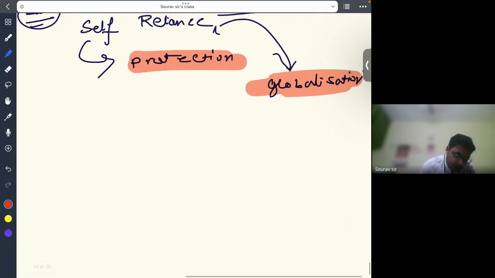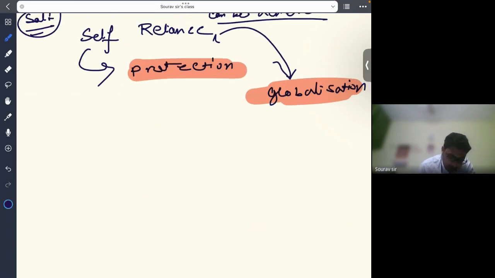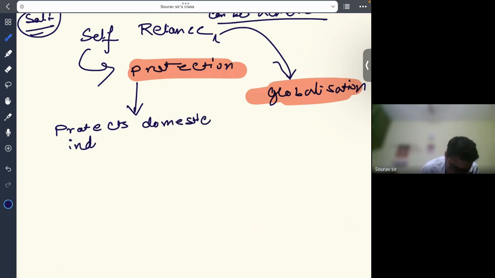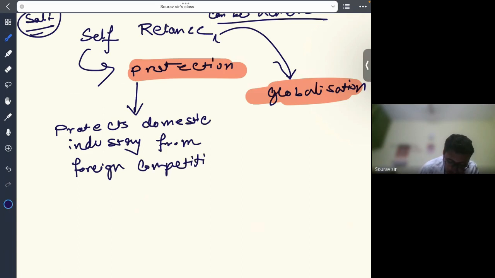Now we'll discuss how self-reliance through protection can help. This approach protects domestic industry from foreign competition by the imposition of tariff, quota, etc. The idea is to promote domestic production and consumption of goods and services by reducing imports.